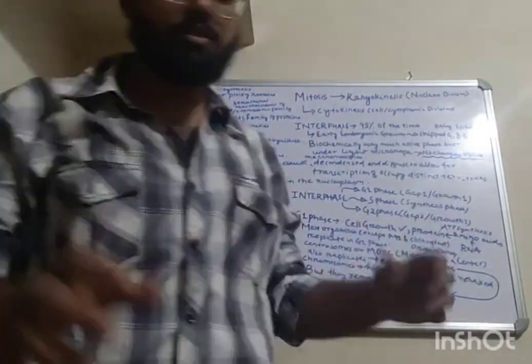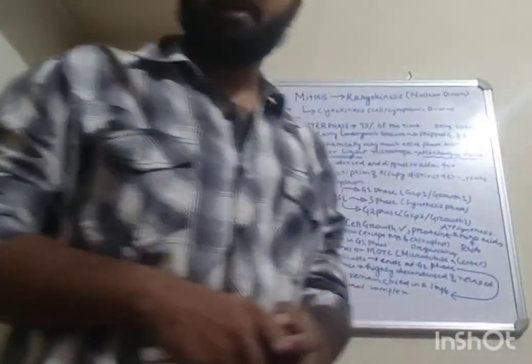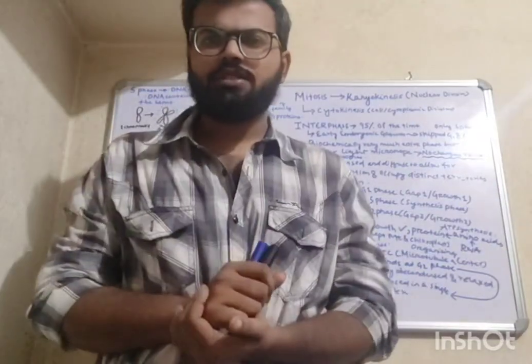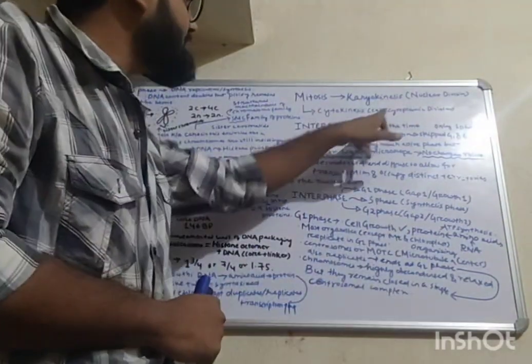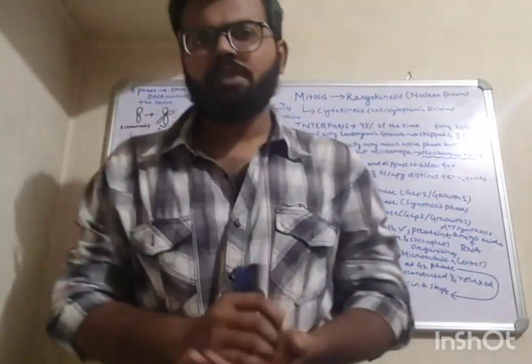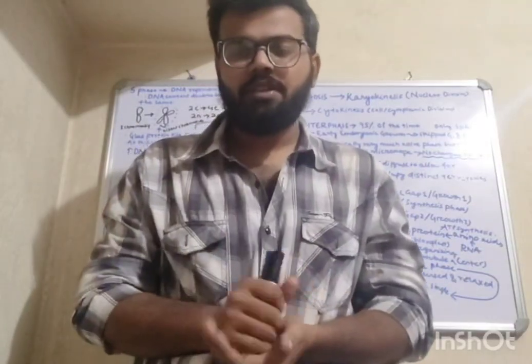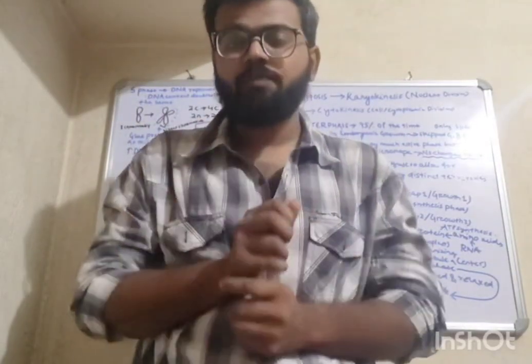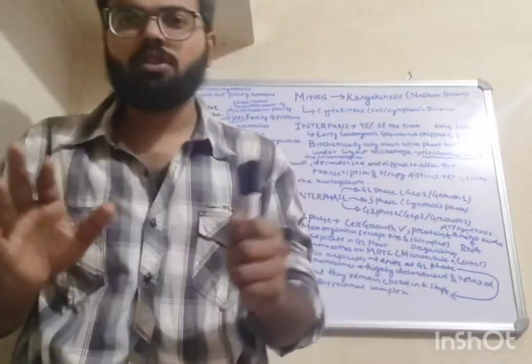So this video is on the topic mitosis. Mitosis is divided into karyokinesis and cytokinesis. Karyokinesis is the nuclear division. It is the division of the nucleus, whereas cytokinesis is the division of the cytosol or the cytoplasm.